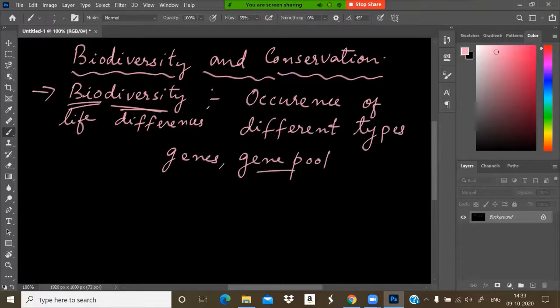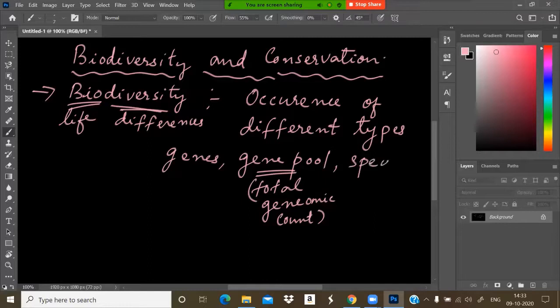Gene pool means it is the total of all the genes of all the organisms, the total genome count of all the organisms living in a specific locality, and species as well as habitats and ecosystem.